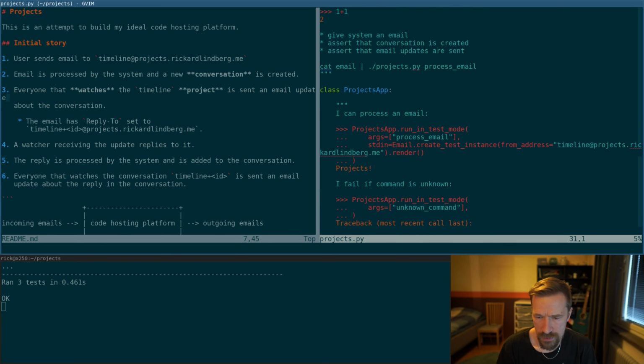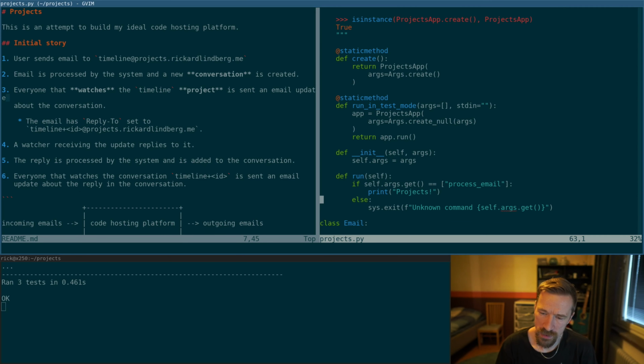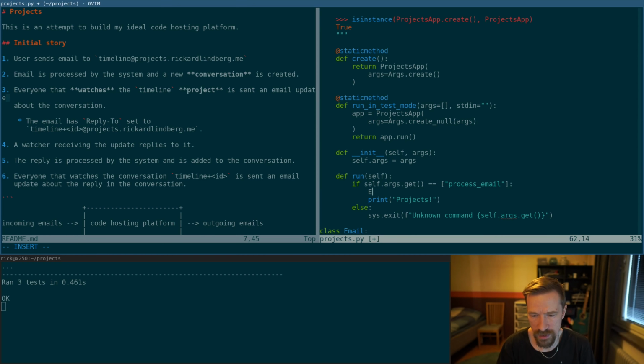But I imagine if we had, down here we would do something like email.parse self.stdin, something like that, and then we'll get an email, and